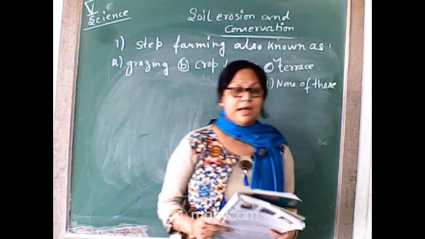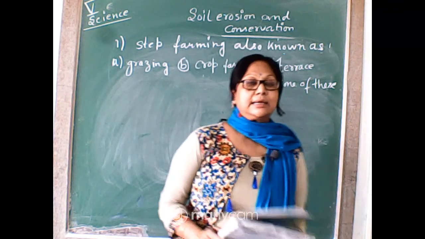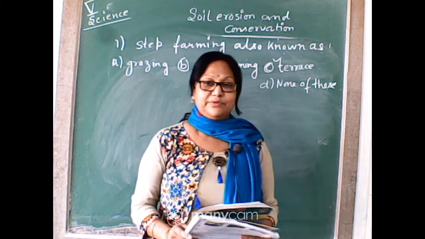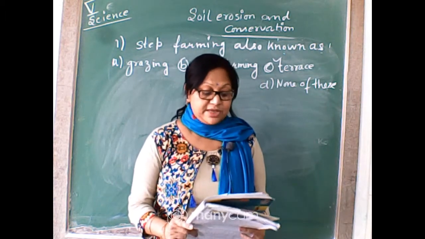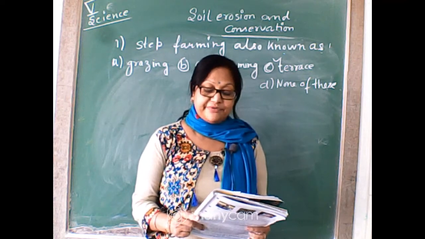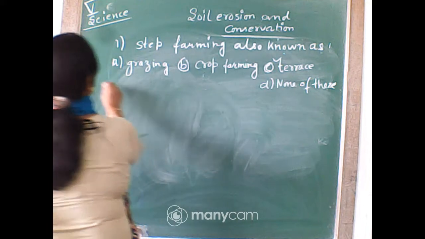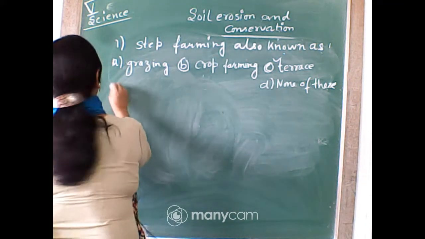Now I will ask you the questions from your text, and next day I will make you write some of the MCQs. Which of the following is not a method of soil conservation? Weathering, step farming, or afforestation?